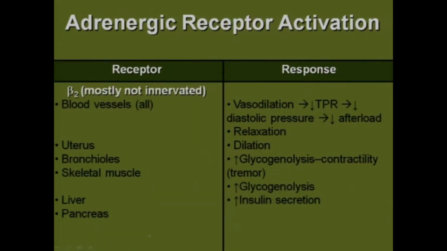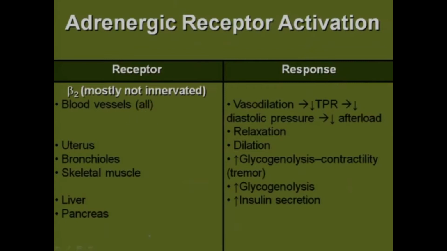Beta-2 receptors are not mostly innervated. They are only stimulated by epinephrine. They are present on all blood vessels, where they will cause vasodilation. Thus, they are Gs coupled receptors. They will increase the concentration of cyclic adenosine monophosphate. In turn, they will decrease TPR, which will decrease the diastolic pressure, and at the end, they will decrease afterload.